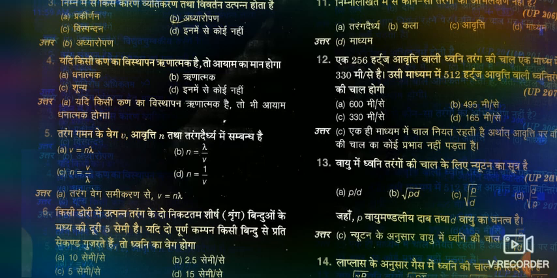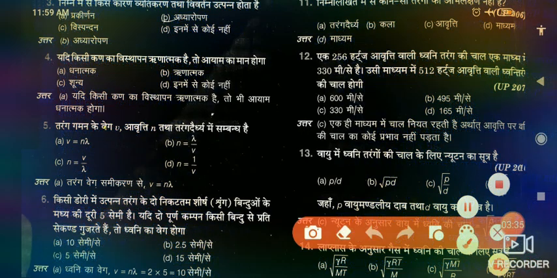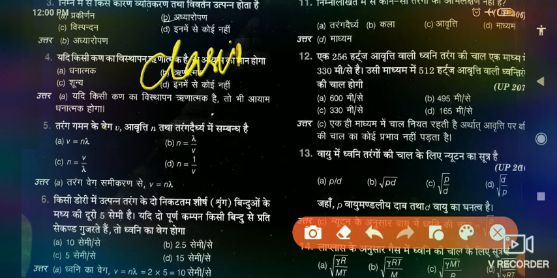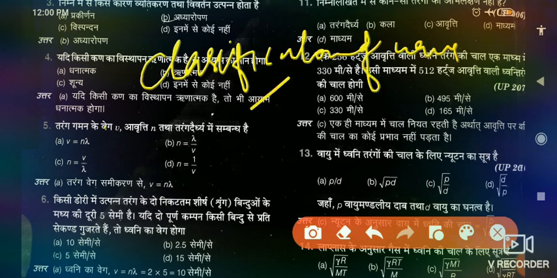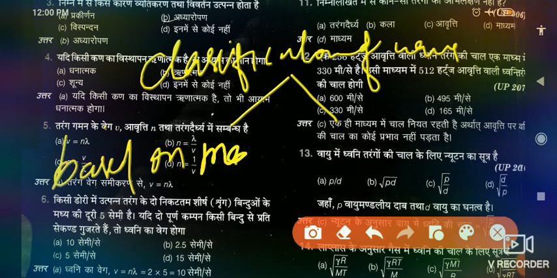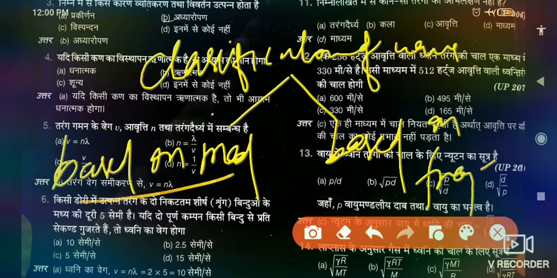Alright, now the next item. What are the types of wave? Actually we cannot say types of wave here, we will classify the wave. The next item is classification of wave. Classification of wave can be divided into two parts: based on medium, and based on frequency.